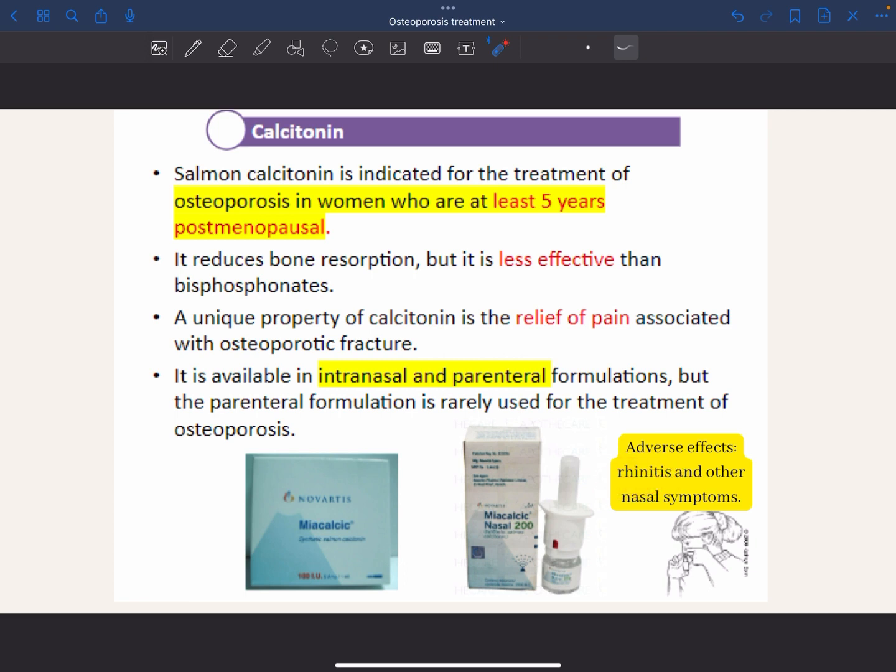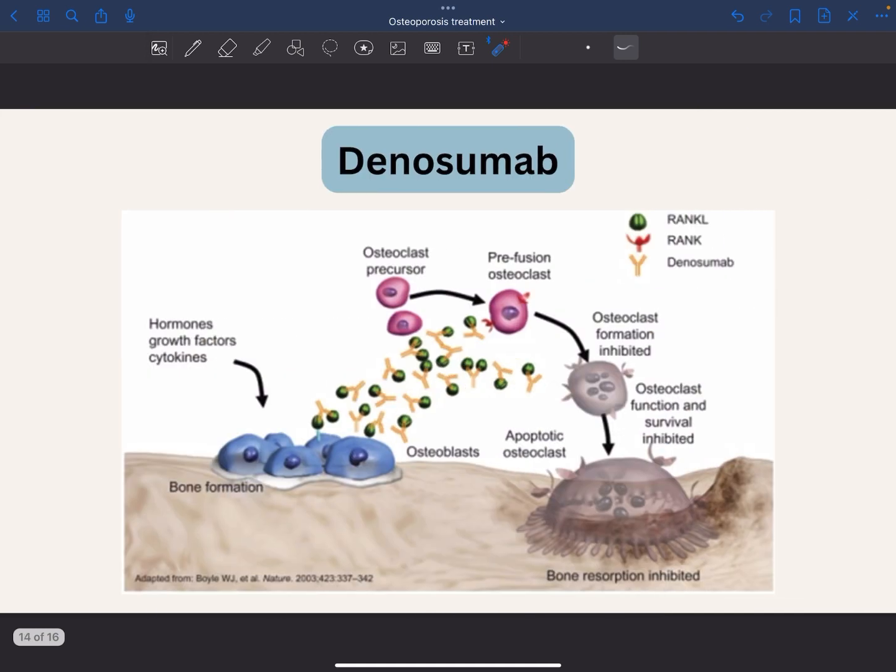This drug will reduce bone resorption, so again it acts on osteoclasts, but it is less effective than the bisphosphonates. And the unique property of calcitonin is that it relieves the pain associated with osteoporotic fracture.